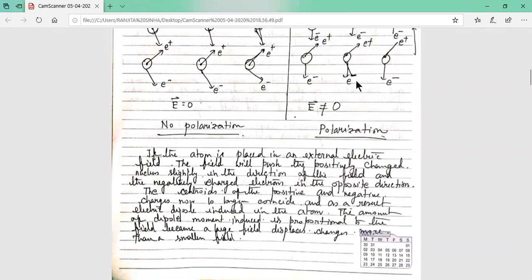Up to this, we have discussed in this figure only one single atom of dielectric material, when it is placed in a zero field and in a non-zero electric field.